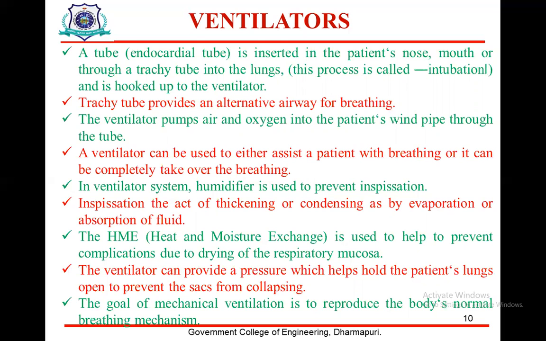A ventilator can be used to either assist a patient with breathing or completely take over the breathing. In a ventilator system, the humidifier is used to prevent inspissation, which is the thickening or condensing, as by evaporation or absorption of fluid.